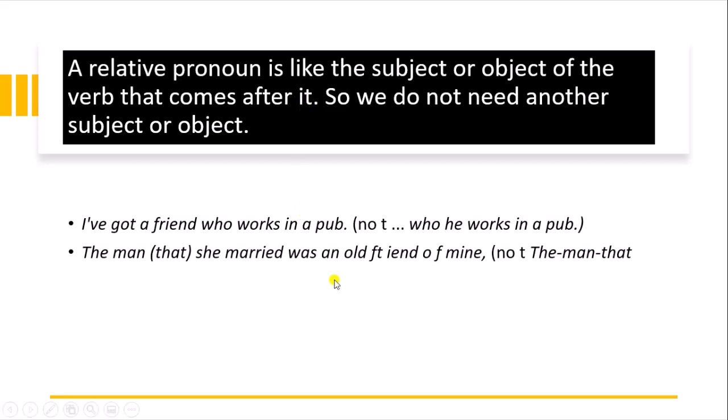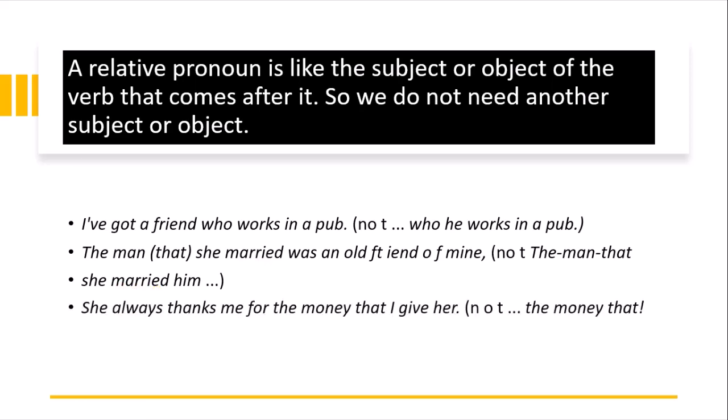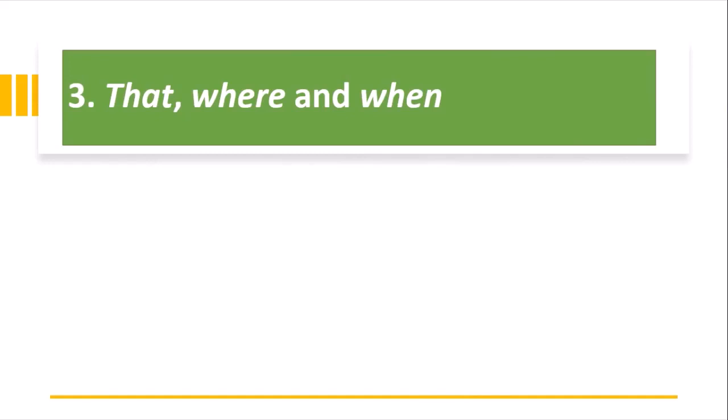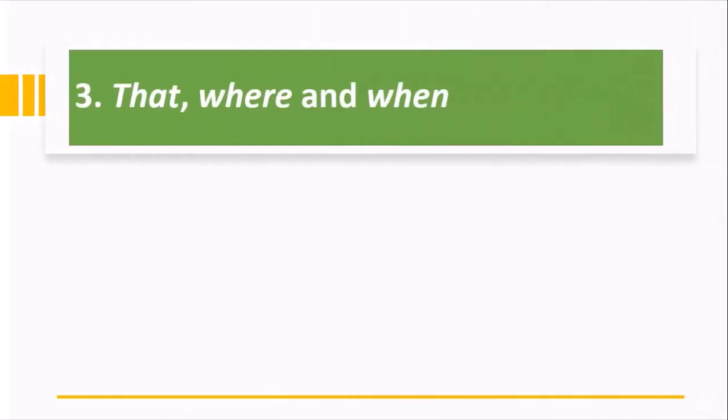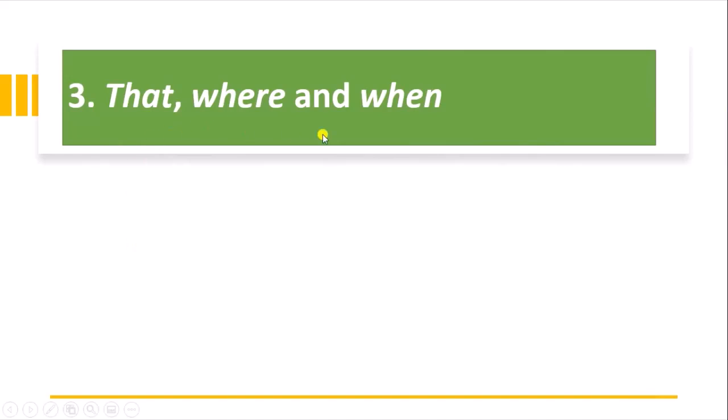The man that she married was an old friend of mine. We don't need to say the man that she married him. We don't need to use him. We only need to say the man that she married was an old friend of mine. She always thanks me for the money that I give her, not the money that I give her it. We don't need to use it in this way.